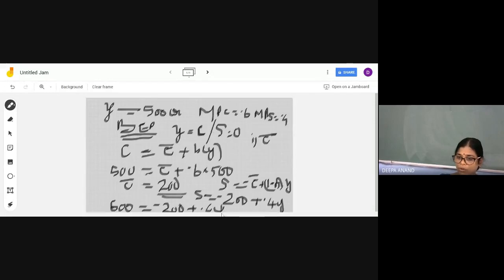If you solve this, you will get the answer. So 0.4Y is equal to 600 plus 200, that is 800. Therefore, Y is equal to 800 upon 0.4. What is the level of income at this particular saving? What is the answer you got? 2000. If anybody needs any more clarification, please say yes, ma'am.